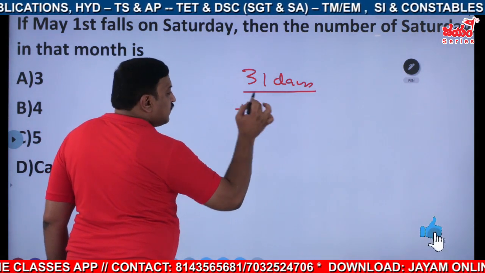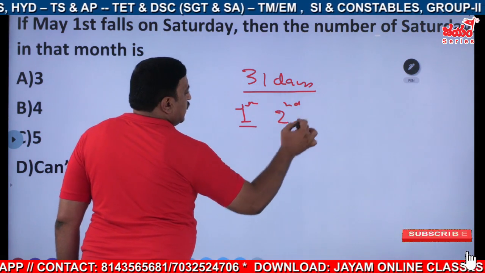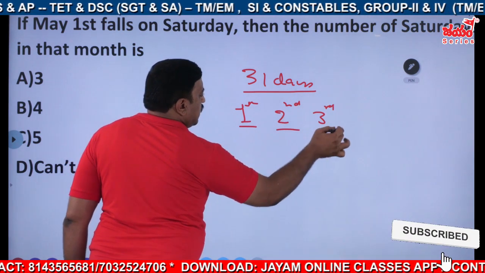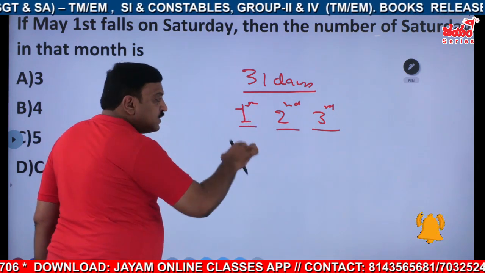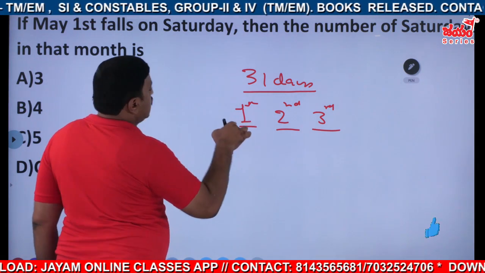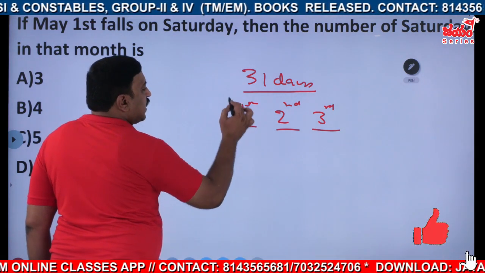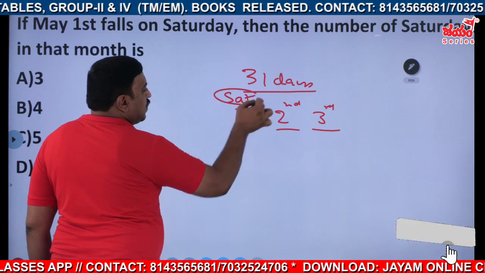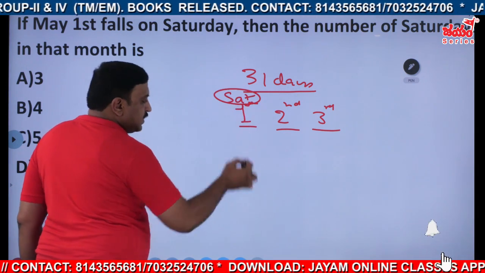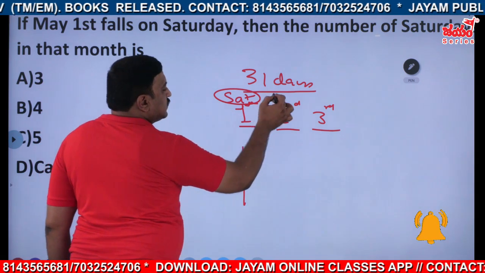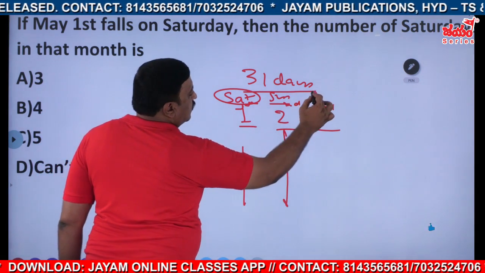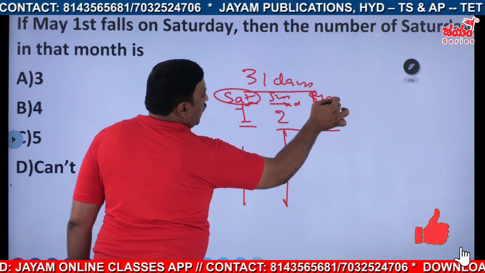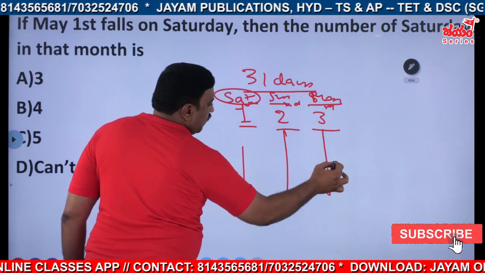Even for a 31 days month, the days on which the 1st, 2nd and 3rd fall will appear how many times? First is Saturday. This Saturday will appear 5 times. Again, Sunday appears 5 times. Again, Monday also appears 5 times.